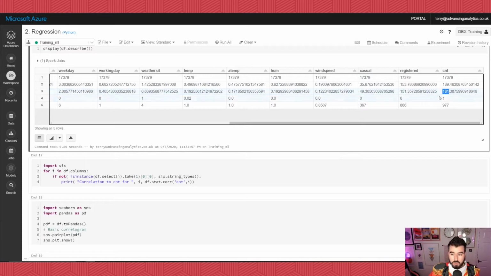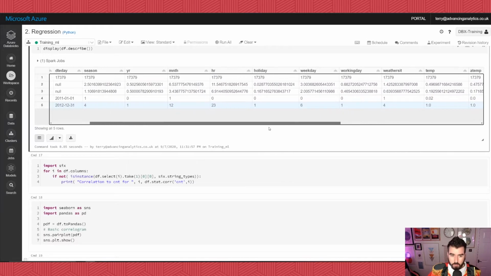There is a standard deviation of 181. What that basically means is that if we're thinking that this is a Gaussian distribution, a bell curve, our data is somewhere between 189 plus or minus 2 of 181. By looking at that, we can see that our data is quite skewed, and we can assume that 977 there, which is the maximum rentals, is probably an outlier in our data set, and maybe something we want to investigate, or maybe something we want to handle.